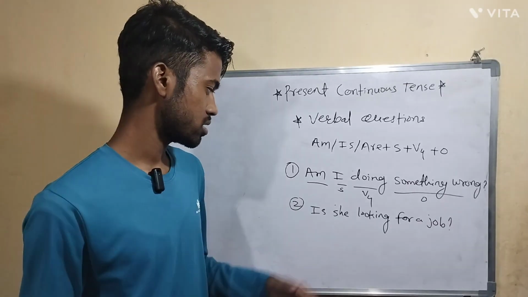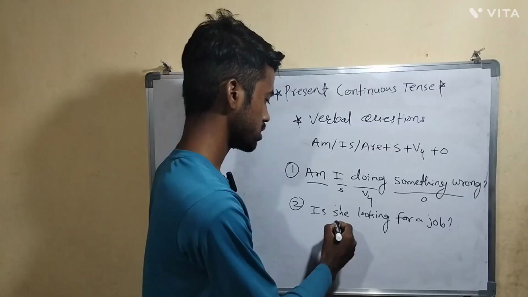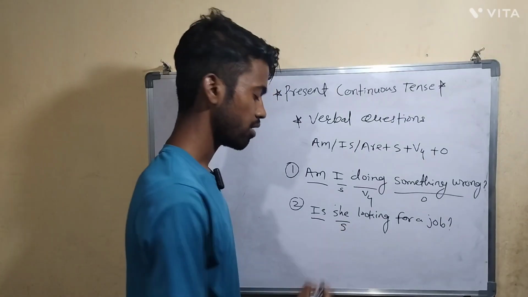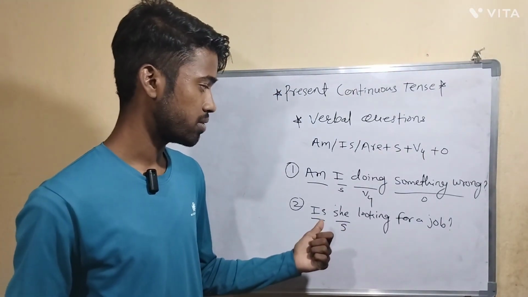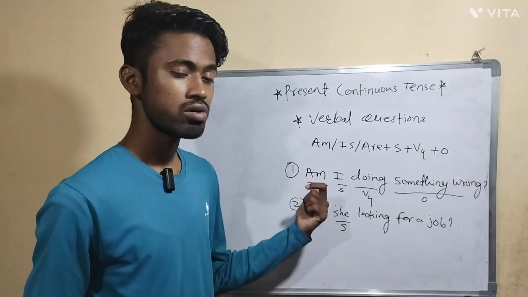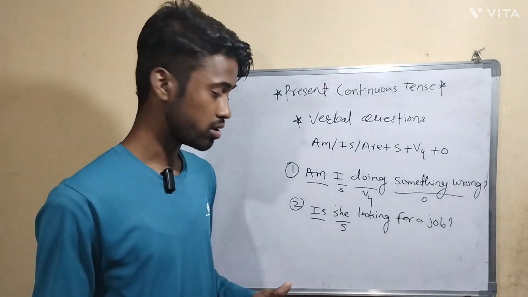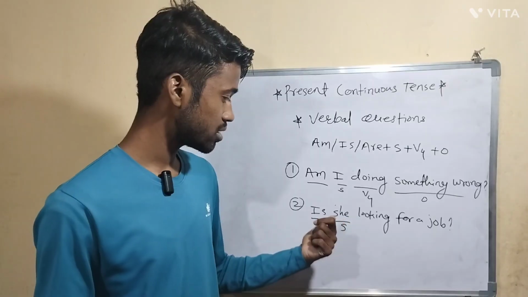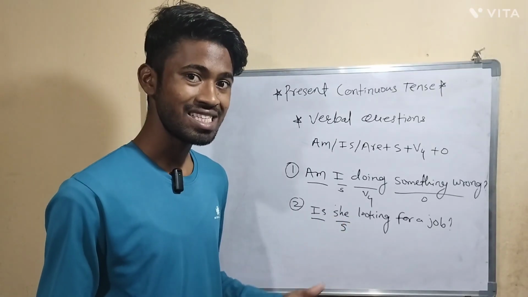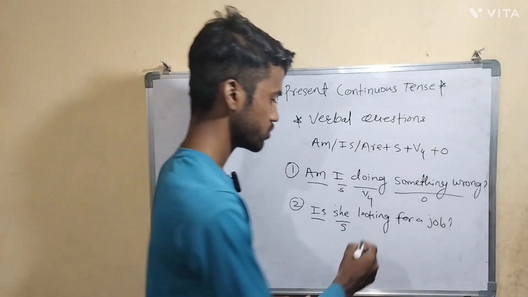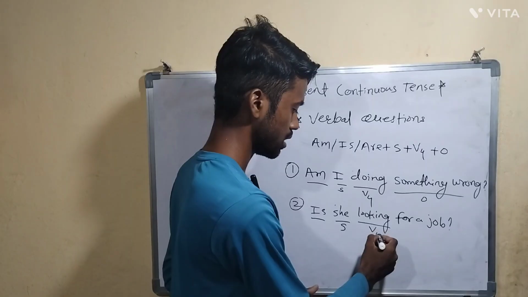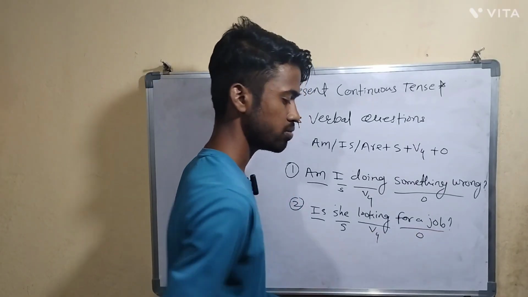So what is the subject here? She is the subject, and that is the reason we have taken is as the helping verb. If I is the subject, you have to take am as the helping verb. If a third person singular, or you can say singular, is the subject, you have to take is as the helping verb. After that, the fourth form of verb and the remaining part is the object.